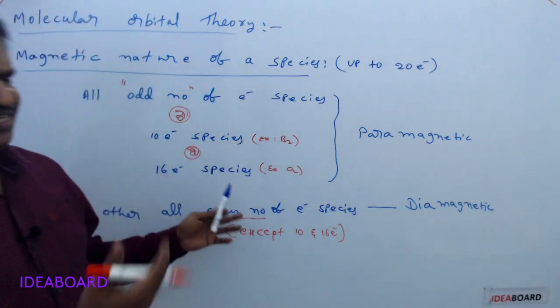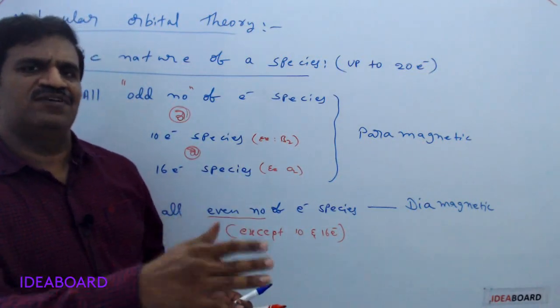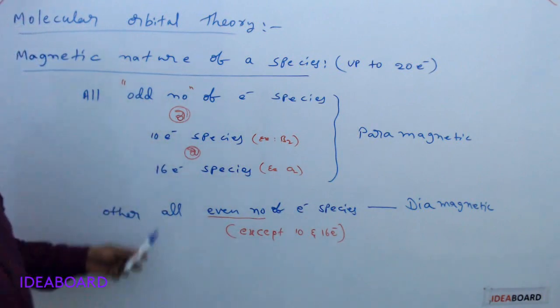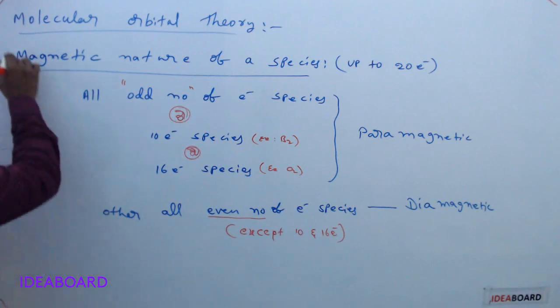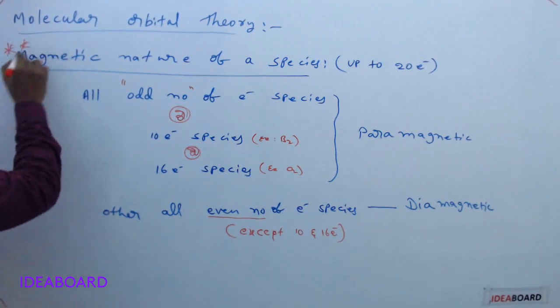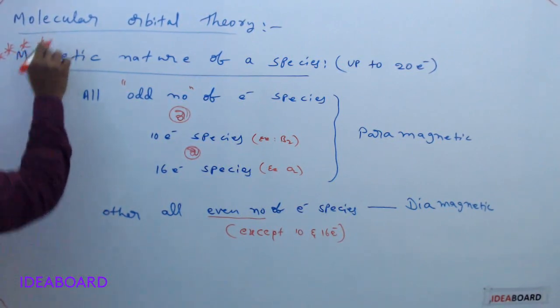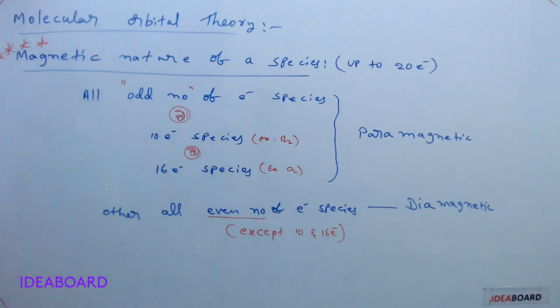You can check it also by going through different molecules, then it can be proved easily. Okay, so this is the magnetic nature of a species, a very important shortcut, easy to remember.